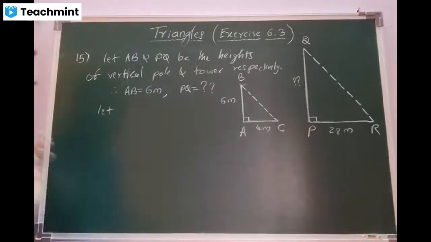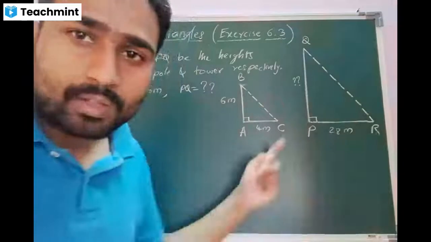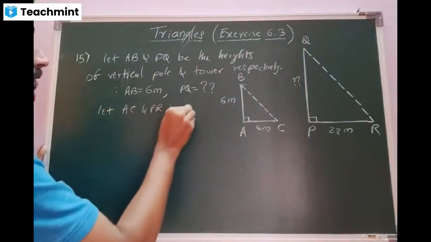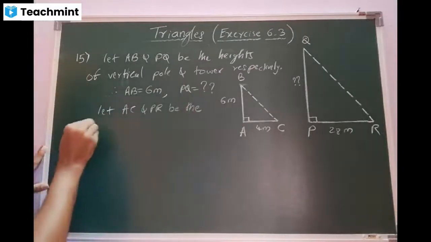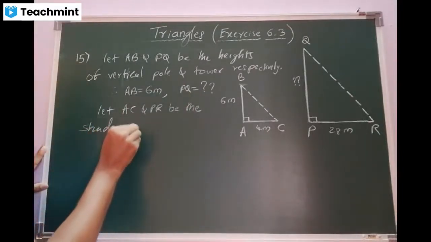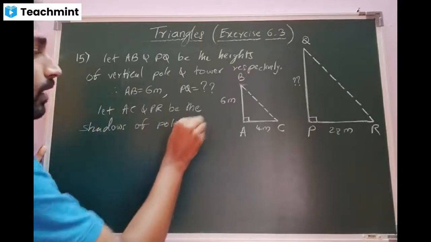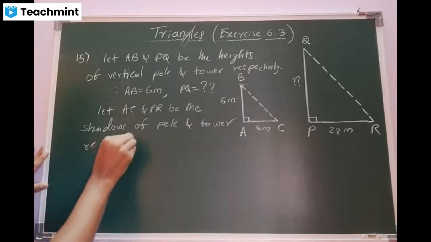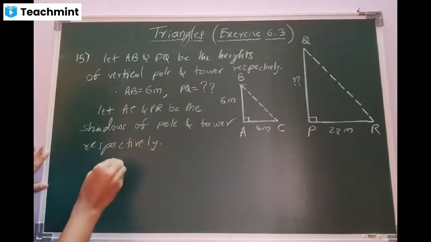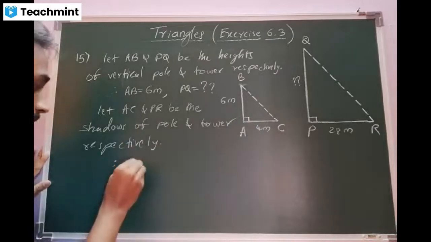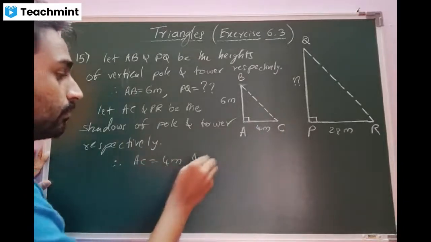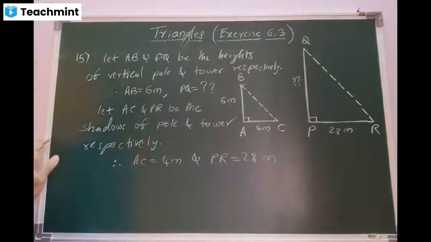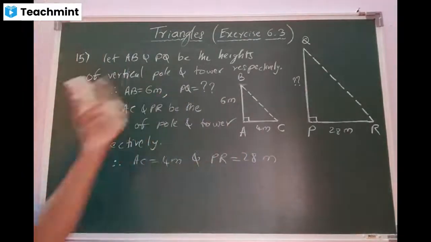Let AC and PR be the shadows. Students, what are AC and PR, beta? Shadows of pole and tower respectively. Therefore, what is the AC value, beta? 4 meters, sir. And what is the PR value? 28 meters. Yeah, this is what they gave.